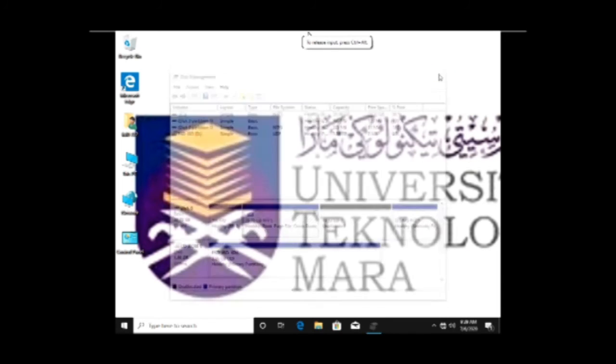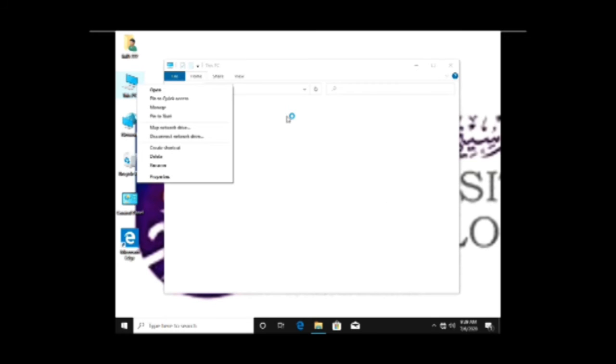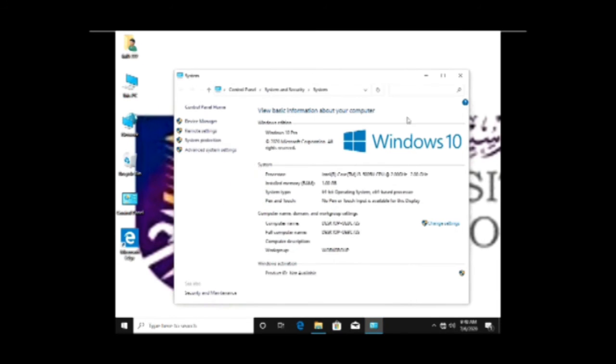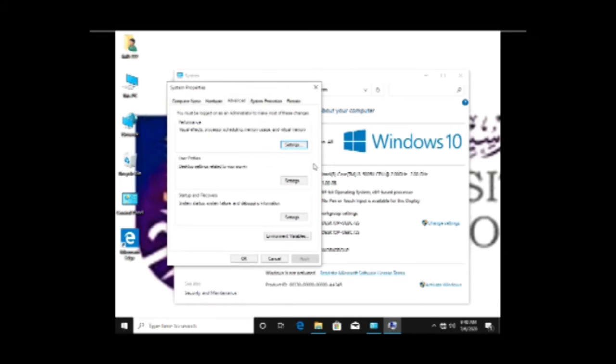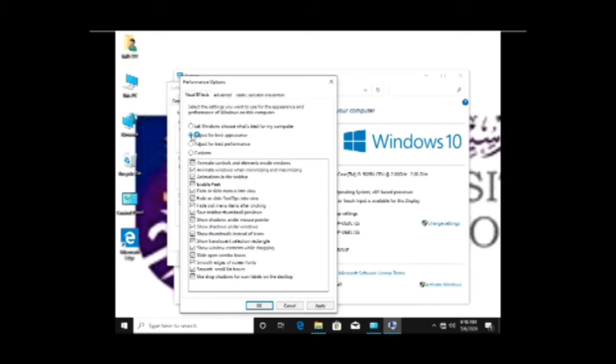Next, we move to click this PC and choose properties, and after that click on advanced system settings, find performance and click settings at the top of the box.